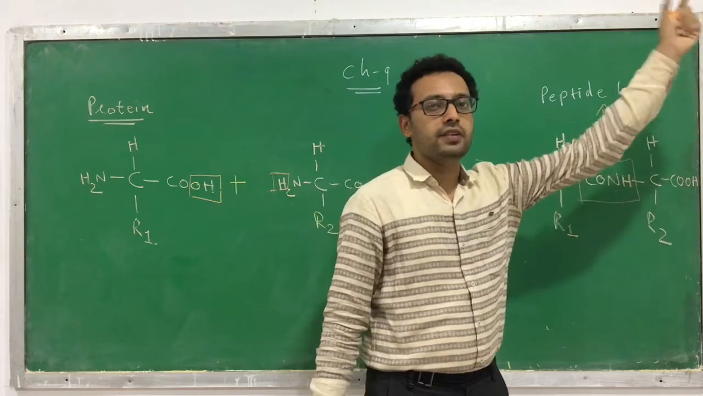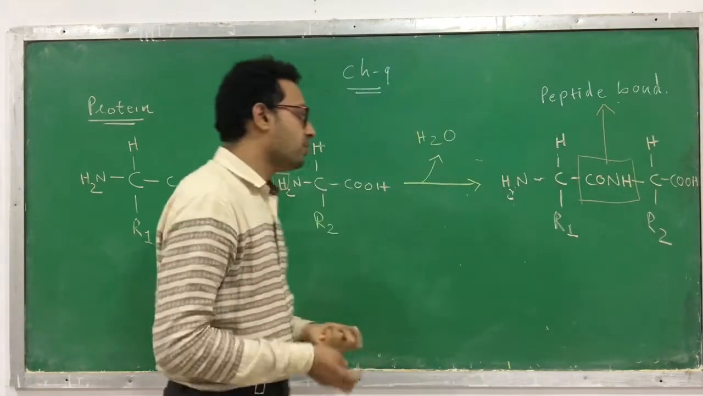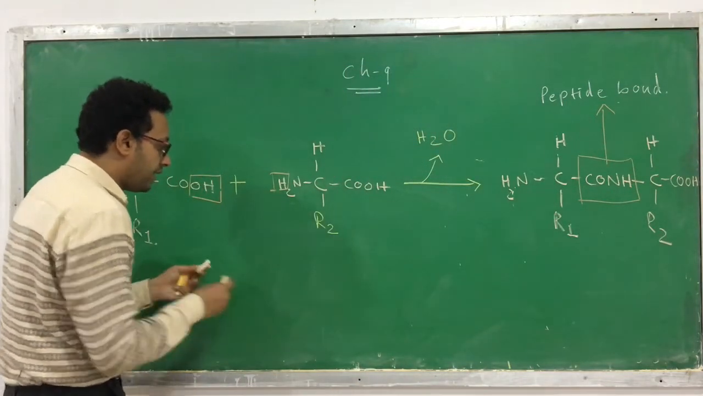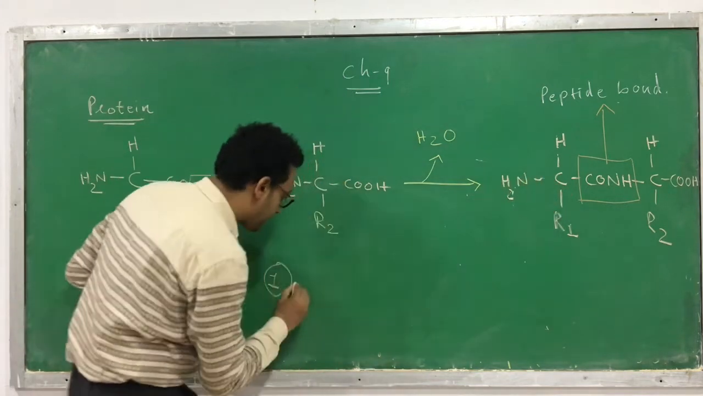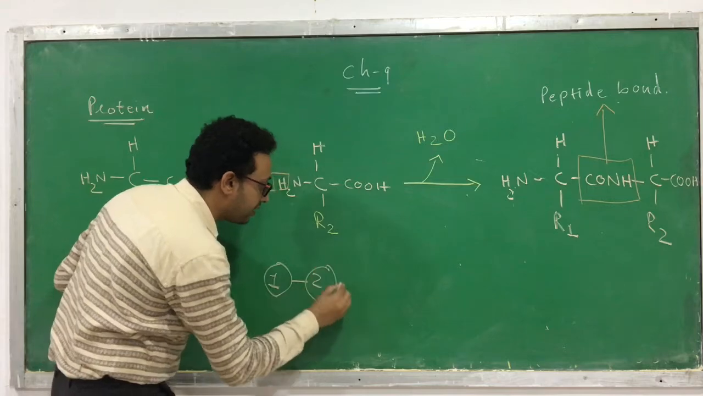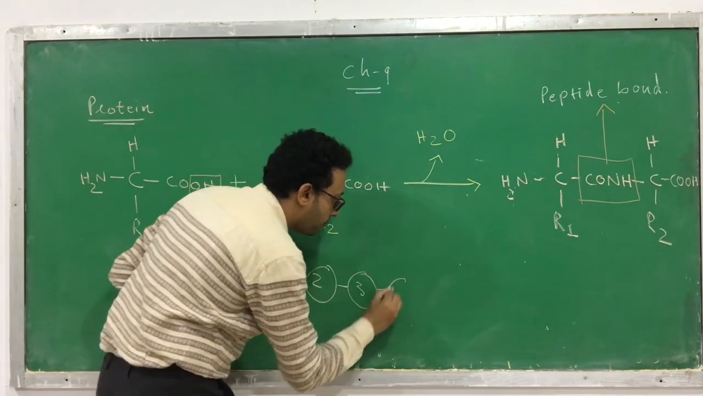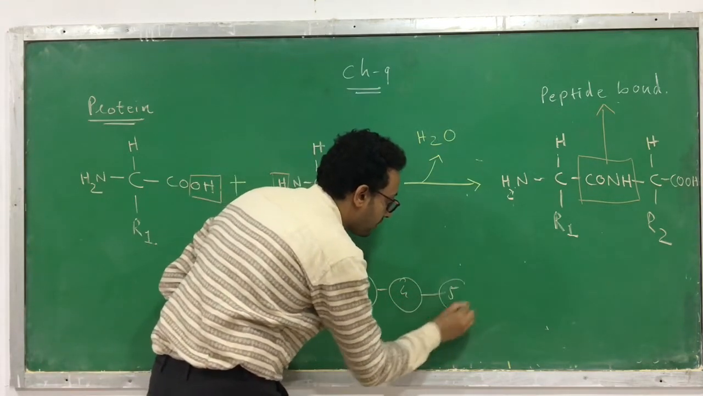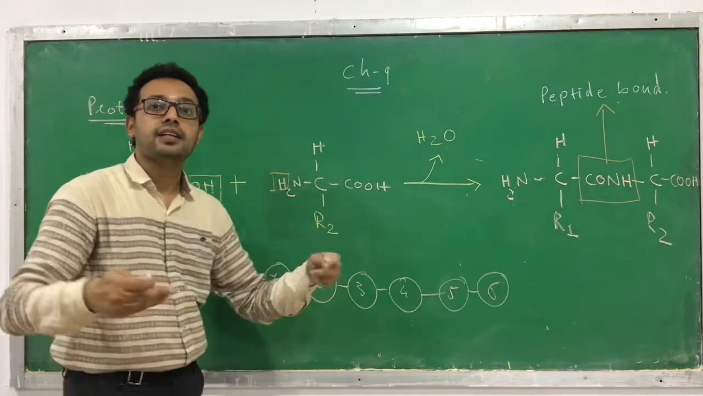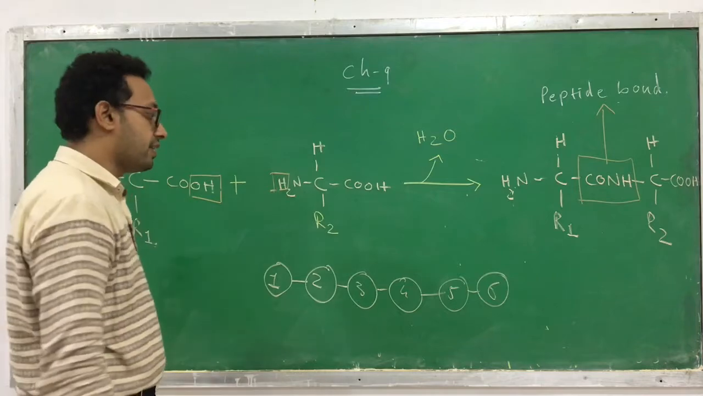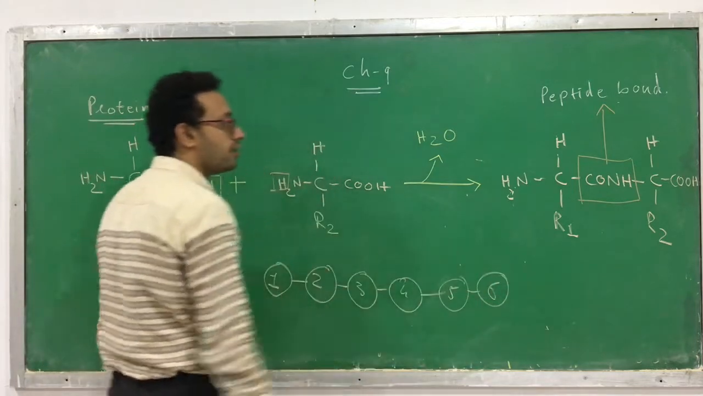1, 2, 3, 4, 5, 6. Many amino acids have attached like this. I'm just giving a number. This is the first, then it is connected to another amino acid, second, third, fourth, fifth, sixth, and many. And they are not the same, they are of different types, and thus a long chain is going to be formed.